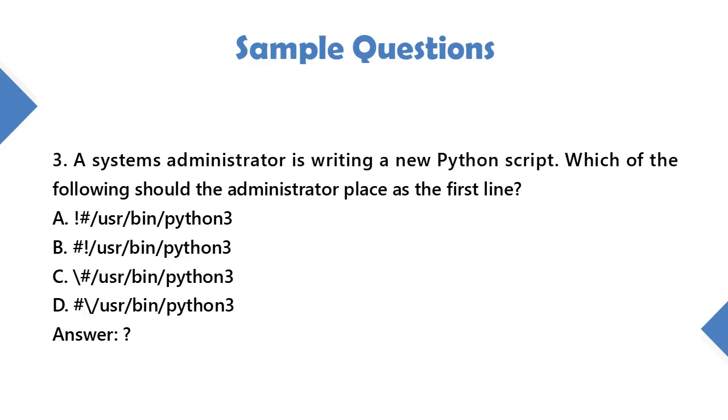3. A systems administrator is writing a new Python script. Which of the following should the administrator place as the first line? A. #!/usr/bin/python3. B. #!/usr/bin/python3. C. #!/usr/bin/python3. D. #!/usr/bin/python3.